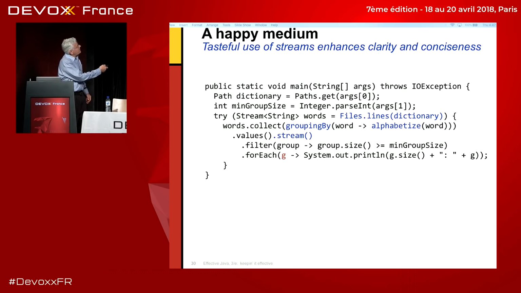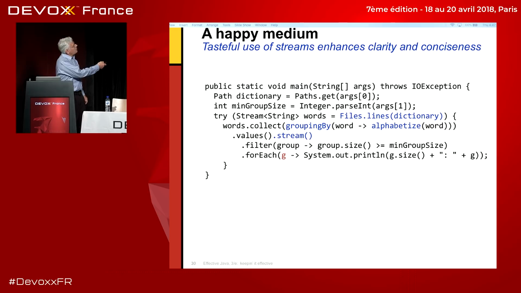But anyway, so I get a stream of all of the words in the dictionary by calling files.lines, which is a wonderful thing that was added in Java 7, I guess. 7 is right for files? Yeah. Anyway, and then what do?